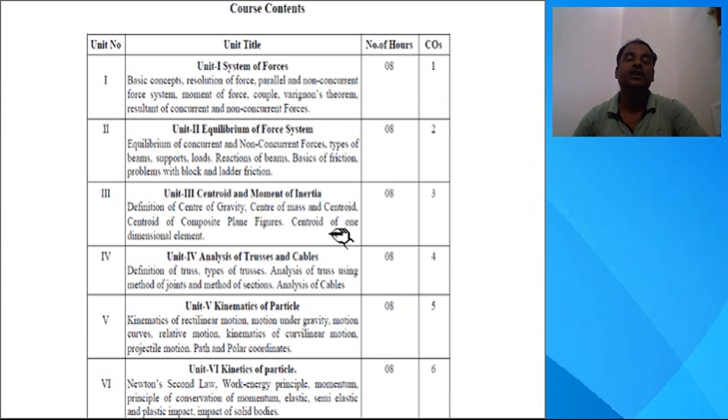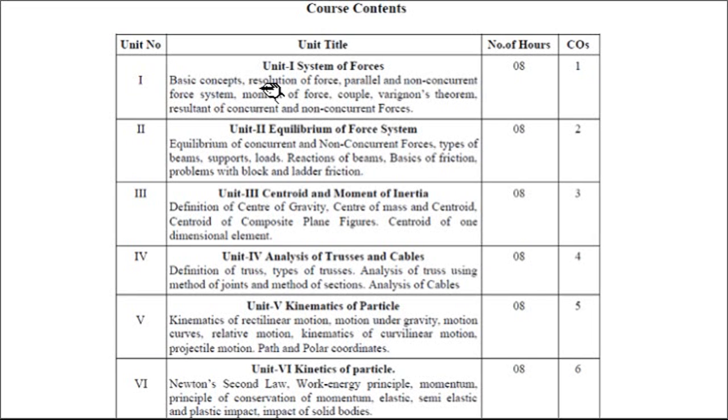syllabus structure. Now the course contents. As I discussed before, this particular subject will have 6 units. Unit 1 is the system of forces, where we are going to discuss the properties of forces, different systems of forces, resolution, composition, parallel and non-parallel forces. So we are going to discuss that in this particular unit.